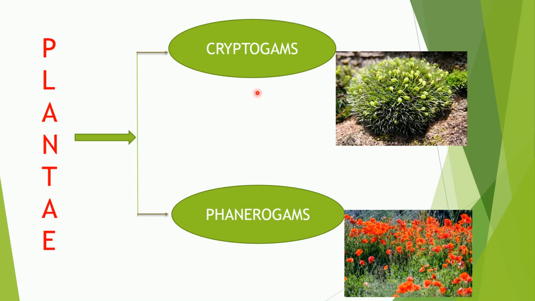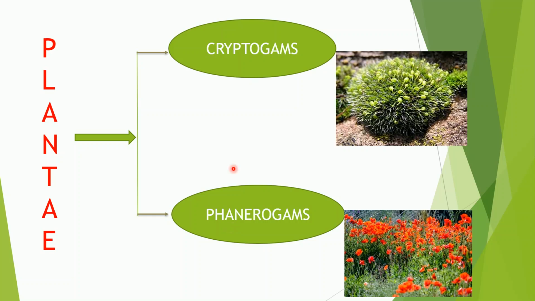The first main criterion to divide the plants is based on what? Reproduction. How do they reproduce? Now, these cryptogams, the name itself says crypto, hidden. Okay, so these reproduce by spores, whereas phanerogams reproduce through seeds.